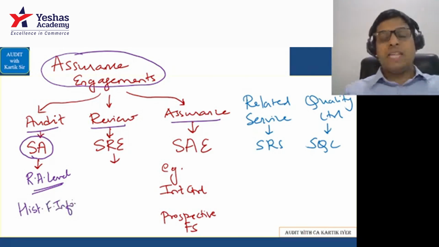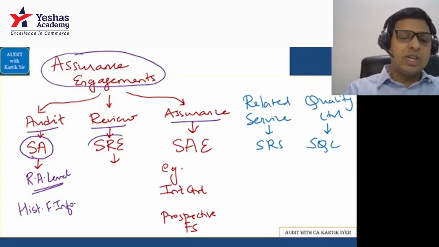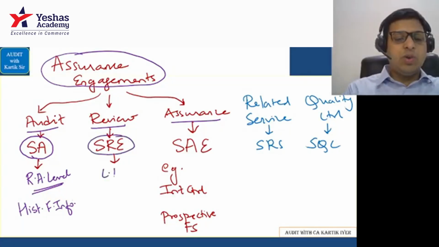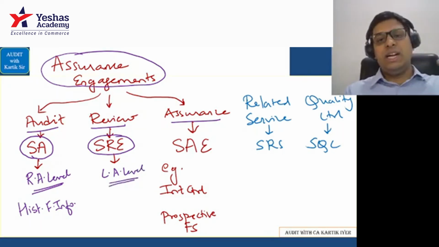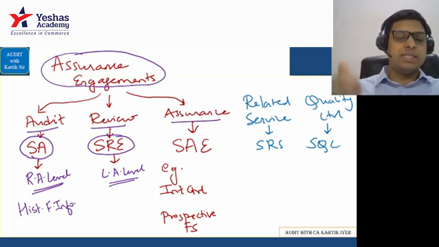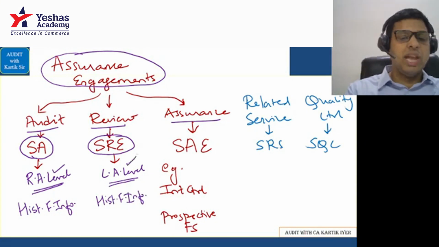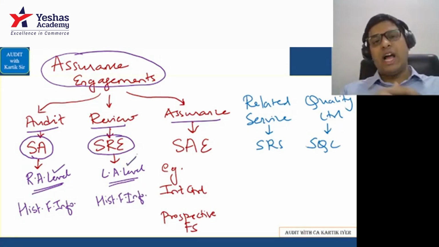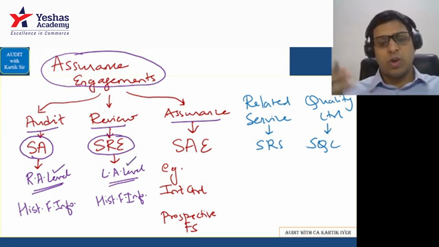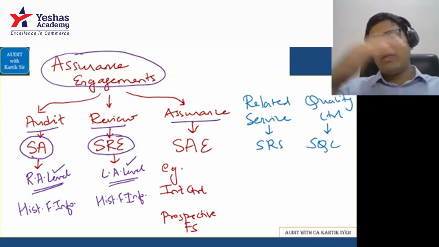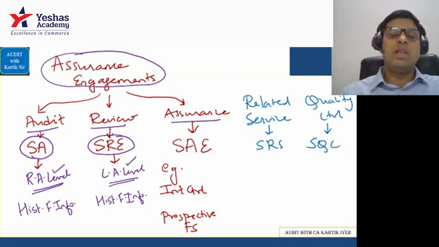Okay. Next is called review. In review, you apply standards called standards on review engagements, and you try to reach the LA level. In this also, you're checking the data of the client, and you're informing some outside parties. When you do this, again, you check historical financial information. So what is the basic difference between these two? In one, you're reaching the RA level, in the other, the LA level. RA level, as I just told you, is a high level of assurance, and LA level is a moderate level of assurance. For reaching RA level, you have to do more work. For reaching LA level, you have to do less work.